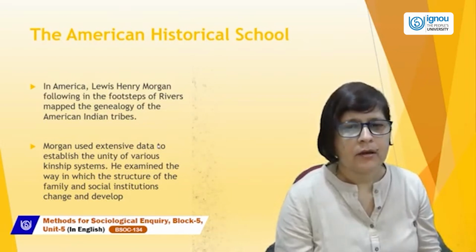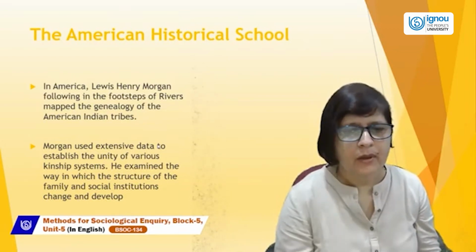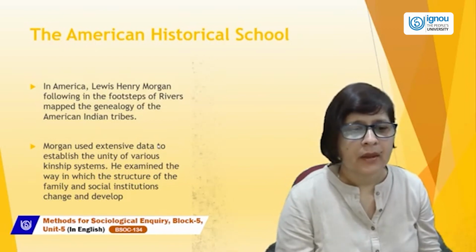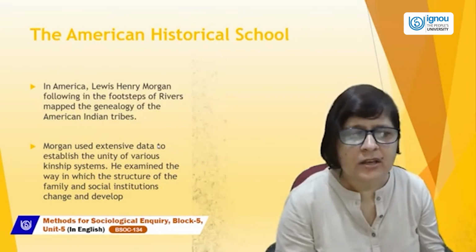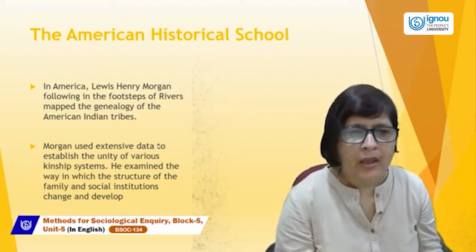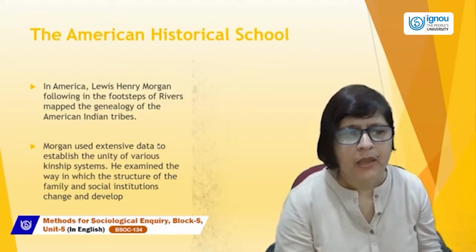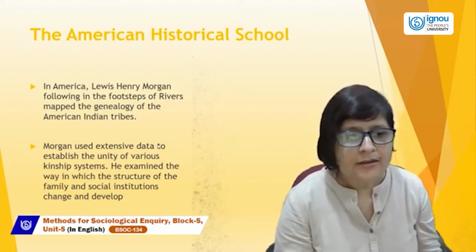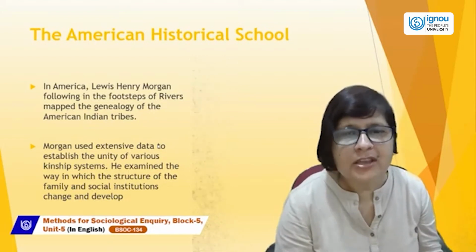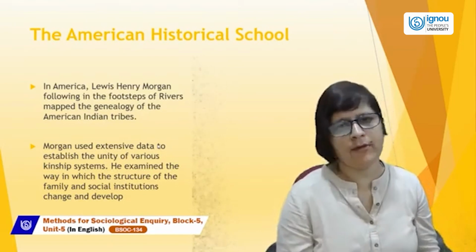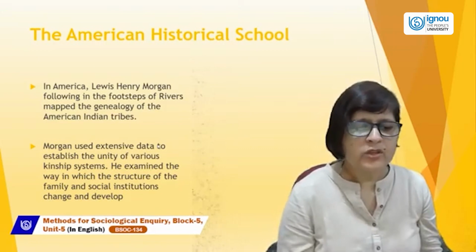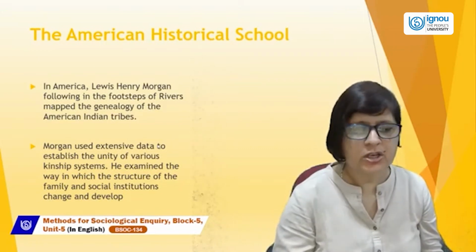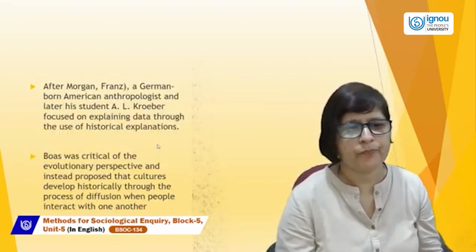Morgan was influenced by Rivers, and he tried to map the similarities or the genealogical relations of American Indian tribes. He used data to establish the unity of various kinship systems. He worked extensively on kinship systems. He examined the way in which the structure of family and social institutions change and develop.